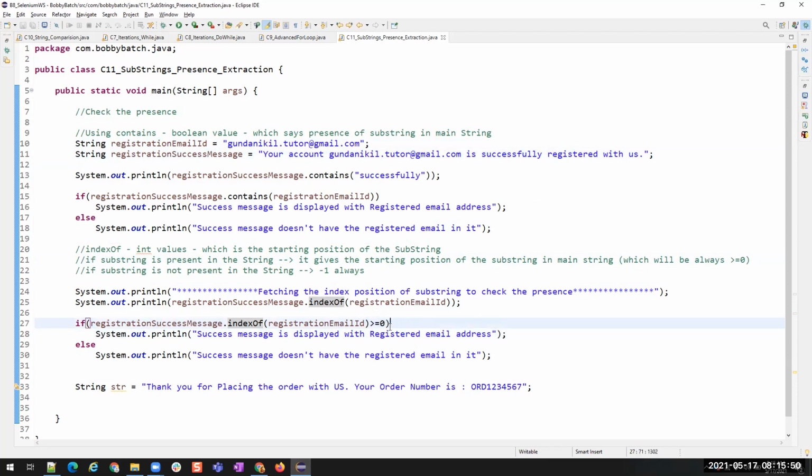Suppose you want to check the absence of this string, that it should not be present in this success message, then you will say less than 0.